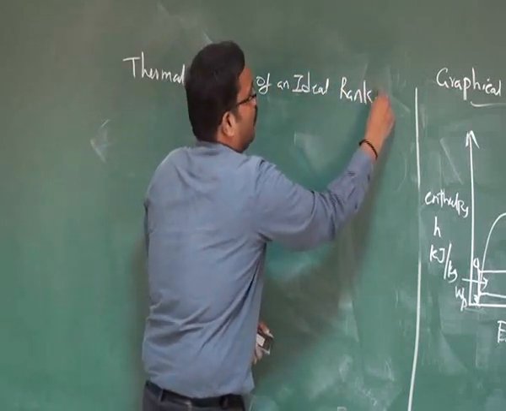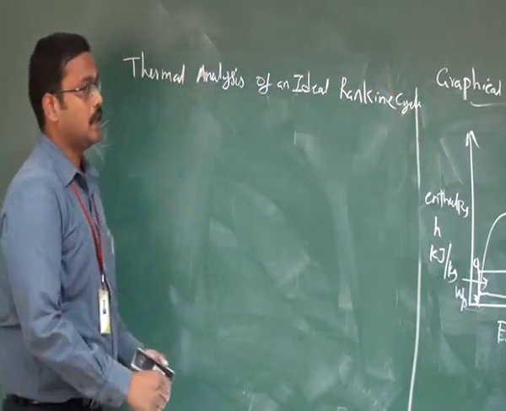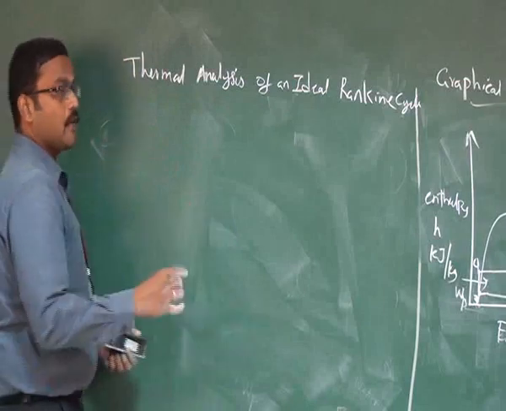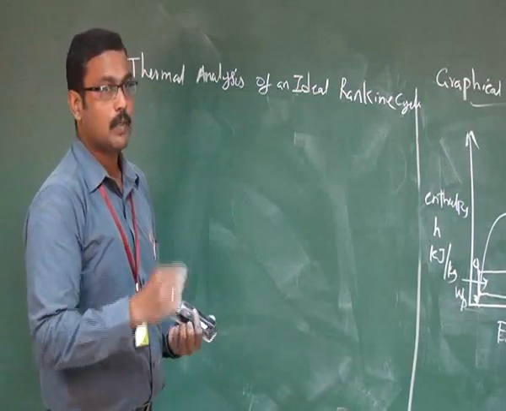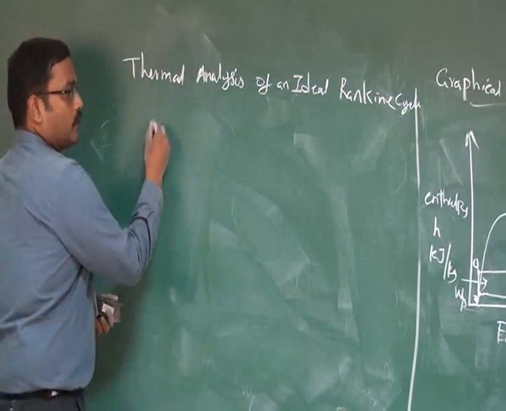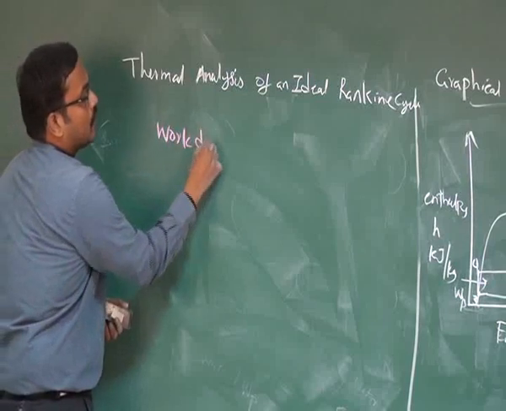Thermal analysis of ideal Rankine cycle. So we know that we are having 4 important components in the ideal Rankine cycle. First we start from the turbine. So that is the work done by the turbine.